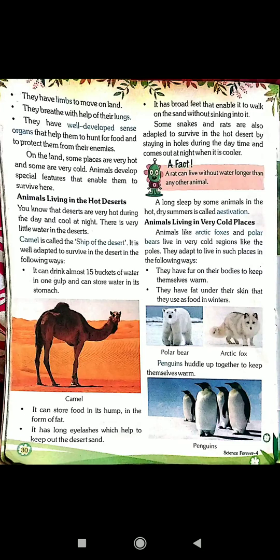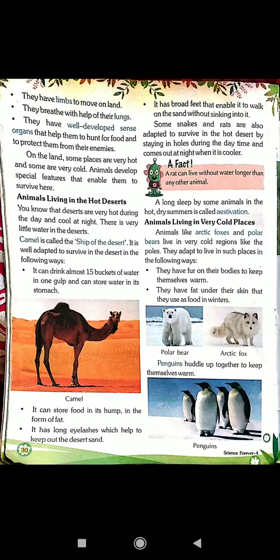What are the qualities of terrestrial animals? They have limbs to move on land. They breathe with the help of their lungs. They have well developed sense organs that help them to hunt for food and to protect them from their enemies. On the land, some places are very hot and some are very cold. Animals develop special features that enable them to survive here.